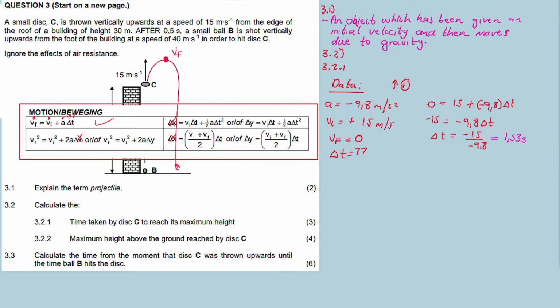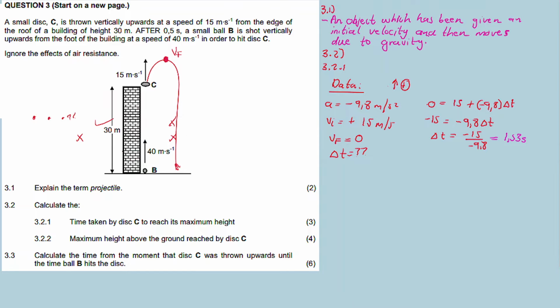Now let's go to 3.2.2: the maximum height above the ground reached by disk C. Let's keep the data.